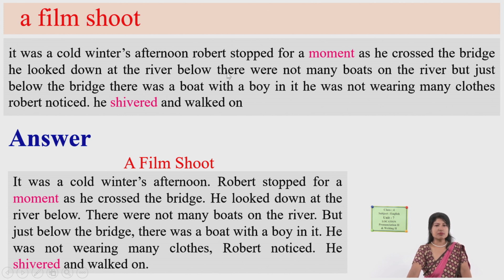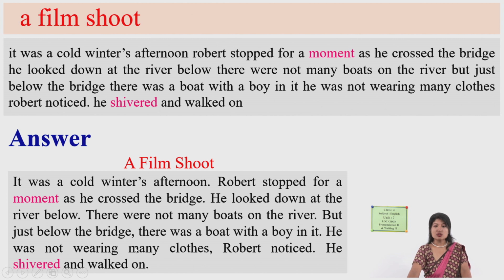After the full stop, the sentence begins again. Starting a sentence, so T should be capital. There were not many boats on the river. Full stop. But, this is another sentence, the start of another sentence, so B is capital. Just below the bridge, there was a boat with a boy in it.